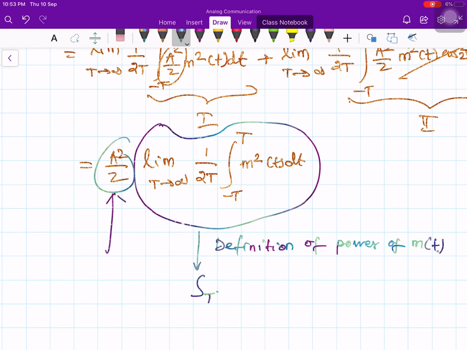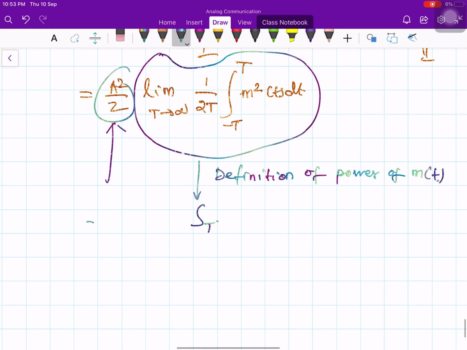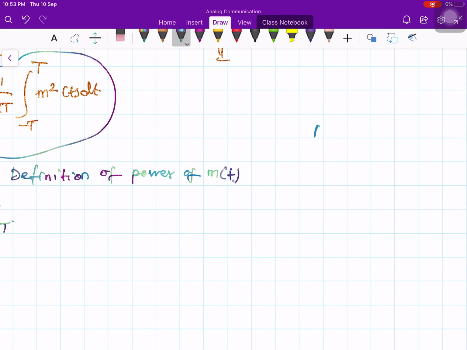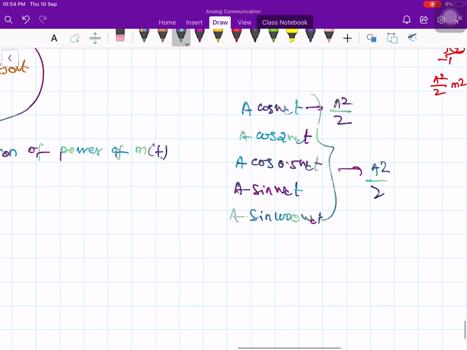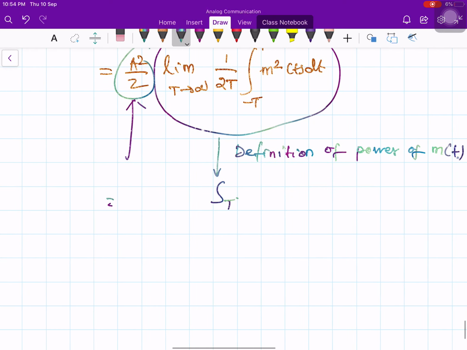What about this A square by 2? A square by 2, because my carrier signal is A times cosine omega ct. What is the power in this A cosine omega ct? A square by 2. Recall from your signals and systems. Whether you take A cos omega ct or A cos 2 omega ct or A cos 0.5 omega ct or A times sine omega ct or A times sine of 100,000 omega ct or whatever it is, all of these have the power of A square by 2. So this is the power in the carrier.